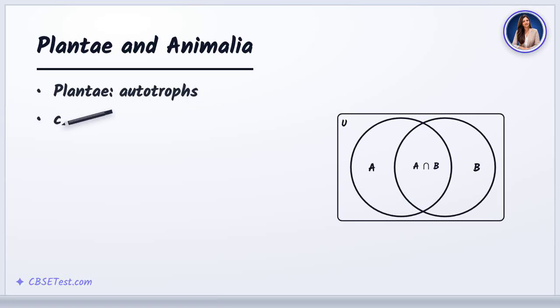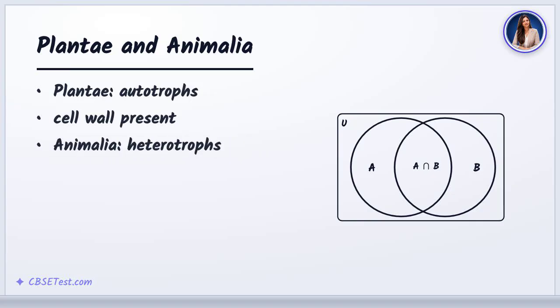Plantae are multicellular autotrophs with cell walls and chlorophyll. Animalia are multicellular heterotrophs without cell walls that ingest their food.